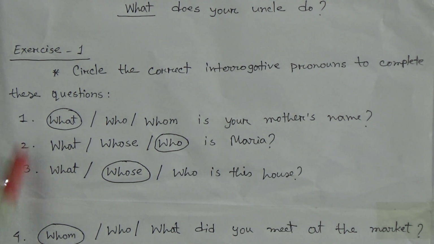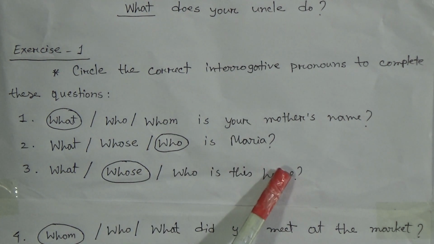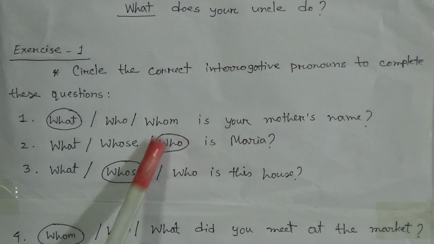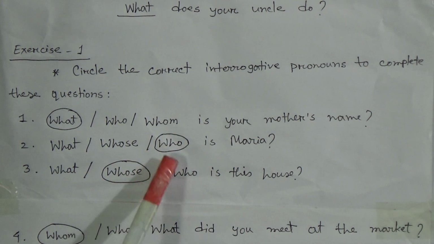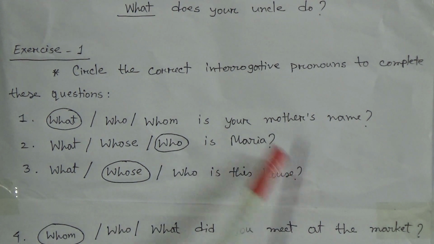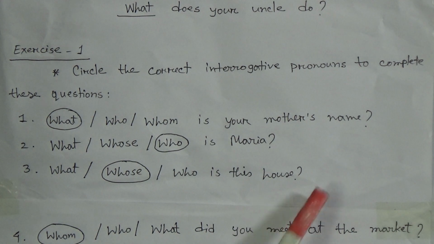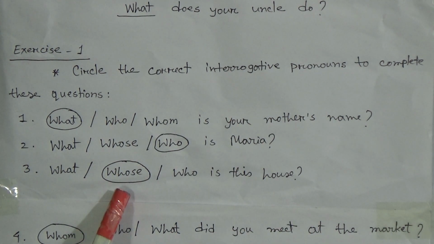Then number 2, what or whose or who is Maria? Here the correct answer is who. So we will make a circle here. Who is Maria? Then number 3, what or whose or who is this house? Here the correct answer is whose. So we will make a circle here. Whose is this house?